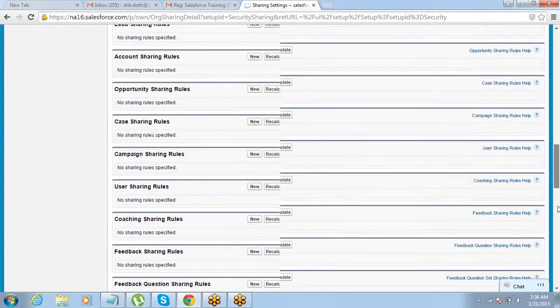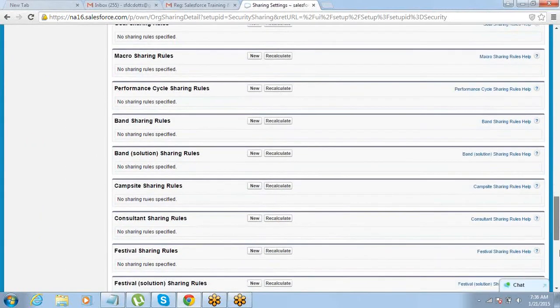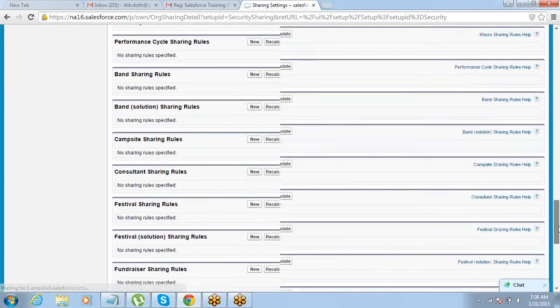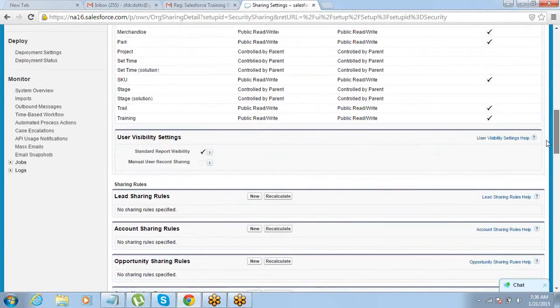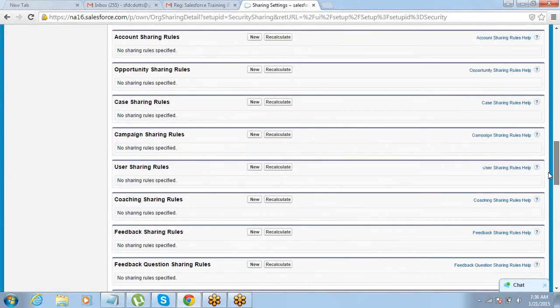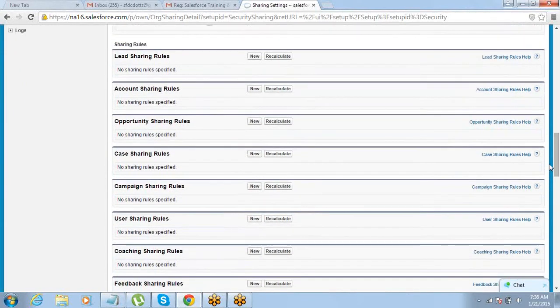You have sharing rules for all the objects, standard as well as custom. Lead sharing rules, account sharing rules, opportunity sharing rules, case sharing rules, right? Whenever you have an exception to the default setting, you can define that using sharing rules. Sharing rules are primarily meant for defining exceptions to the default settings. Got it?